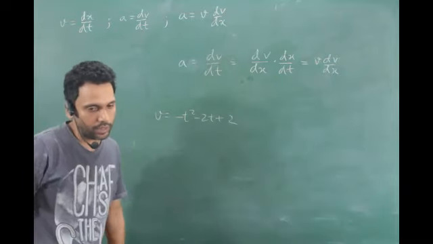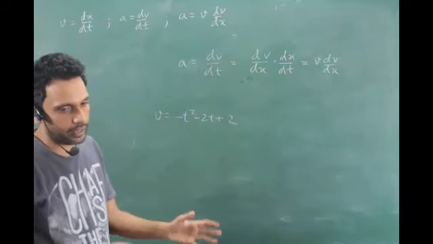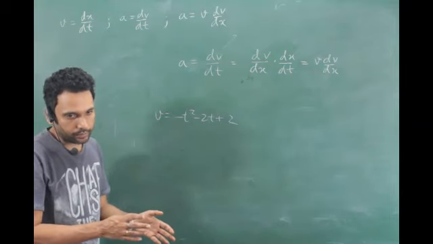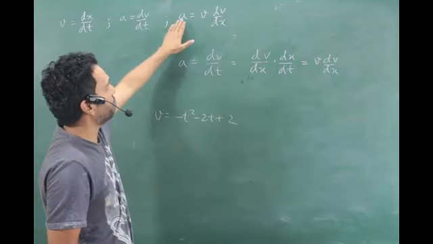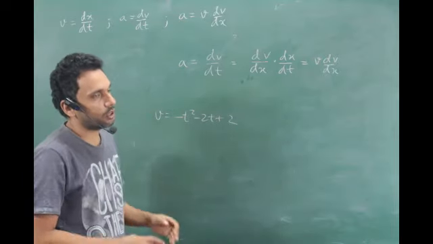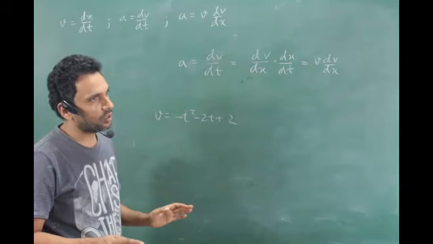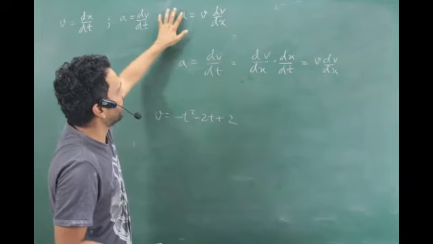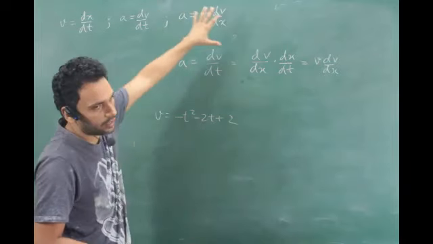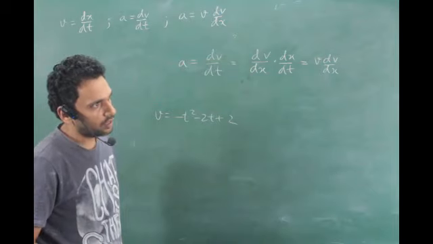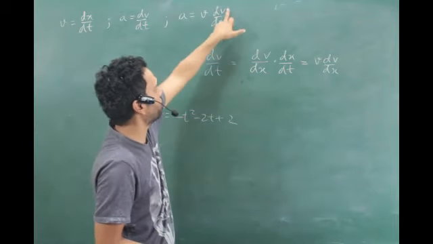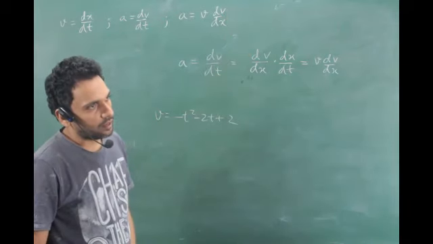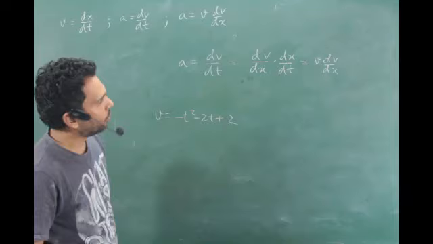I mean, meaning to say, if you don't have the t coming into the picture and it is all among a, v's and x. Are you understanding? I'll repeat. If a is given in terms of x, a is equal to 4x square, what do you do? Take all the x's on one side, dx and x on one side, and integrate, right? Get the point? If v is given in terms of x, you simply let it remain on this side and differentiate. Got the point? Is that clear? Okay.